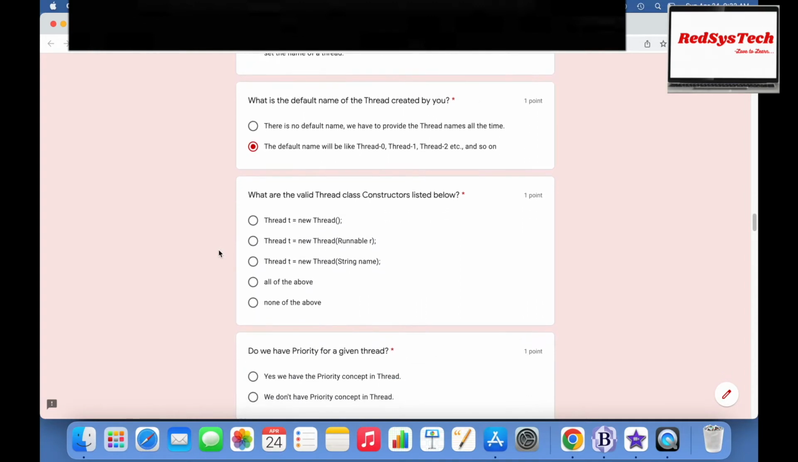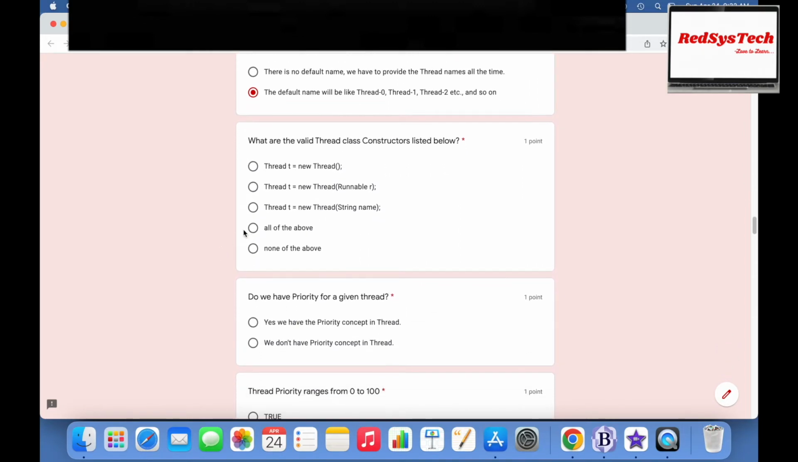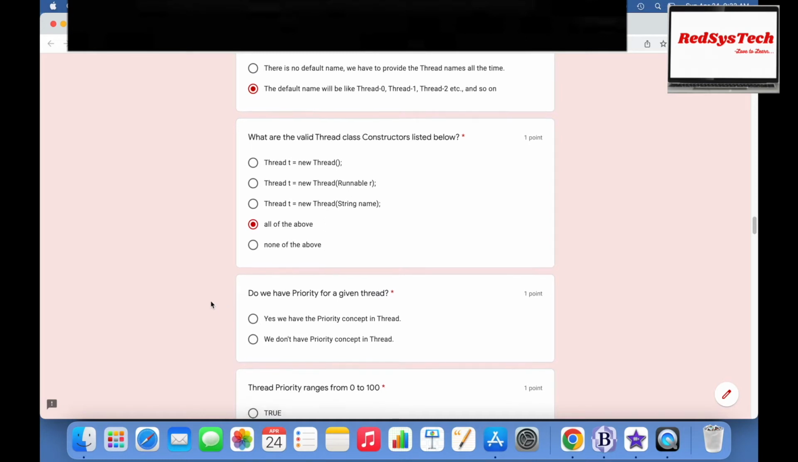And what are the valid Thread class constructors? t equal to new Thread of Runnable, or new Thread of String name. Here you can pass the name of the thread which you want to create, so you can also give the name while creating it. All of the above, right? All are possible ways. If your class implements the Runnable interface, that Runnable object has to be passed here, right? Runnable r. That is what it means.